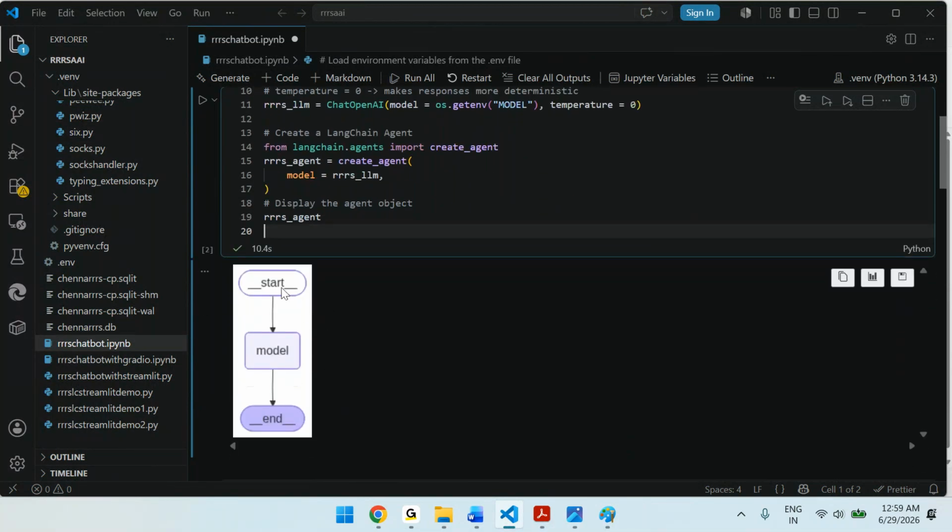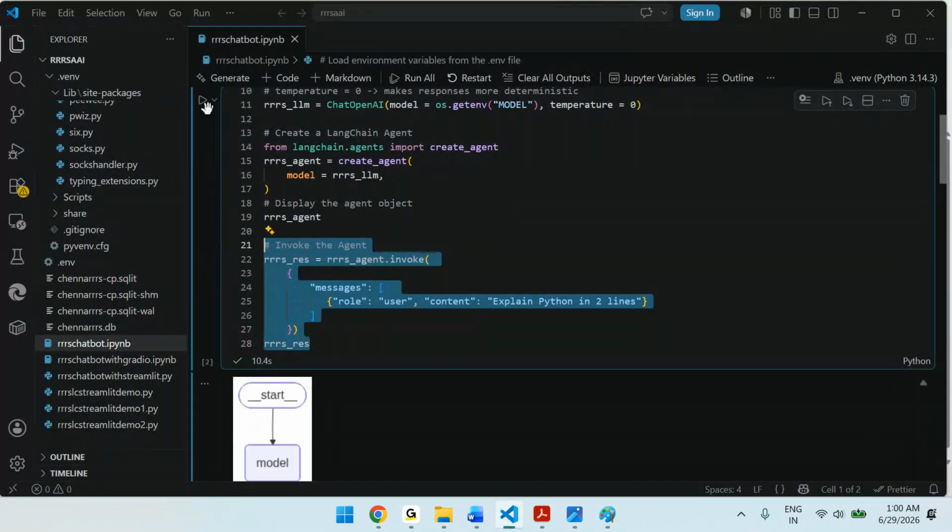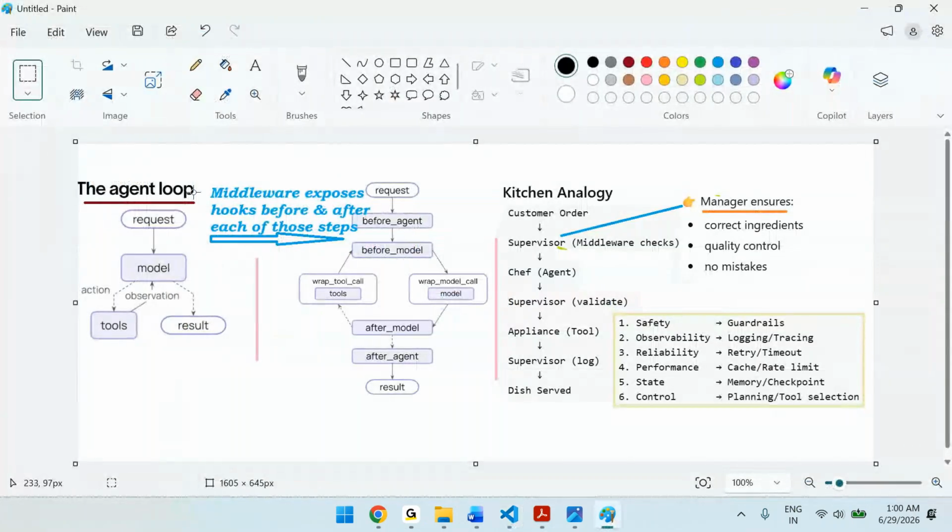Now this is the flow, right? It will start, then it will go to the model. If there are tools, it will execute the tools. If there are no tools, it will stop. Okay, so this is the agent loop architecture. First, it will come here, go to the model, and identify what all the tools are. Then tools get executed. If no more tools, it will give the results and end. That's what we have seen before and we have printed many times. So this is the general flow.